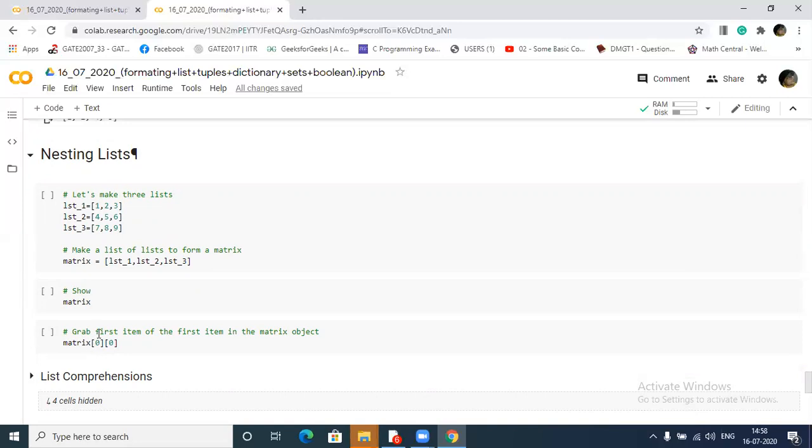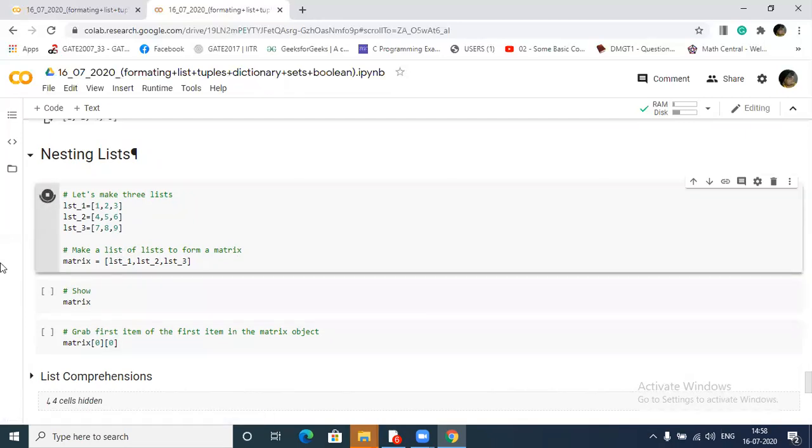This first bracket will show that in this matrix, go to the first element. What is the first element here? List 1. Then it will go to the first element at index 0. Then again we give one index value in our square bracket. Inside this list it will go to the 0th element. So this will print 1. After running, you will understand.